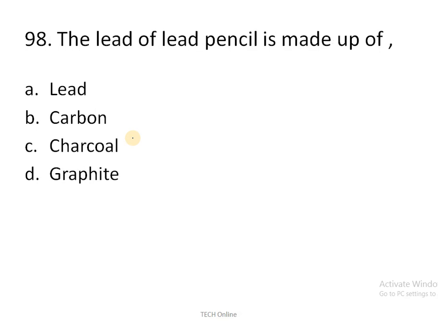The lead of a lead pencil is made up of lead. So that is the wrong answer. Already we discussed that pencil lead contains 0% of lead. It is made up of graphite. It is not made up of carbon or charcoal. So the correct answer is graphite. Graphite is the correct answer.